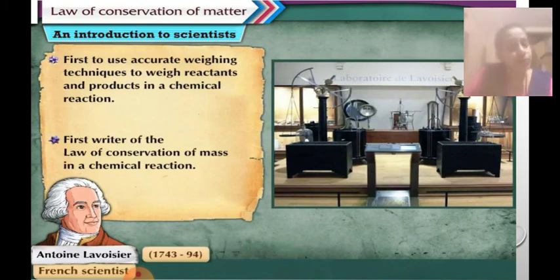So I hope you have understood the first law of combination, that is the law of conservation of matter. Next time we are going to learn about the law of constant proportion. That is to say that any substance, when it is formed, the weight by proportion is always the same. Fine, so that we are going to study in the next video.